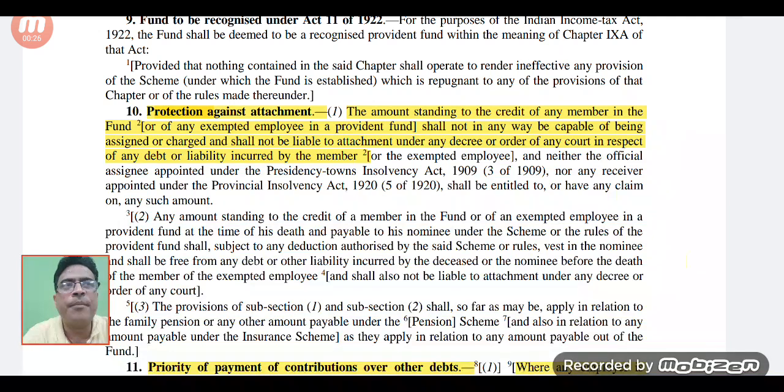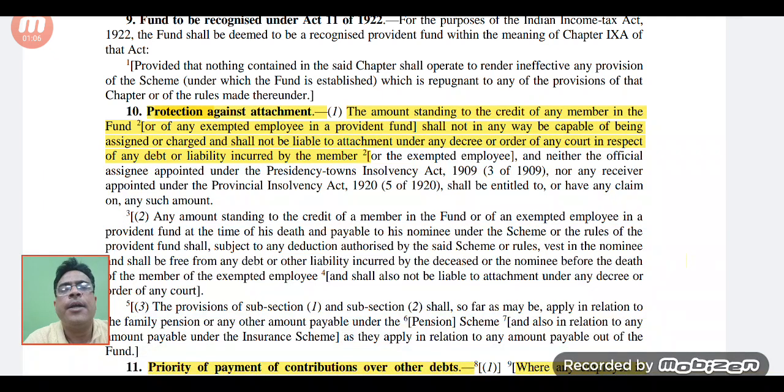I am going to give you the concept of this act section wise, and in my later videos I will try to give a brief description of all the latest amendments which have been made in the Maternity Benefit Act 1961, the Payment of Gratuity Act 1972, or in the PF Act also. We are going to see all the latest amendments through a separate video. So students, I am going to start today's video with section 10.